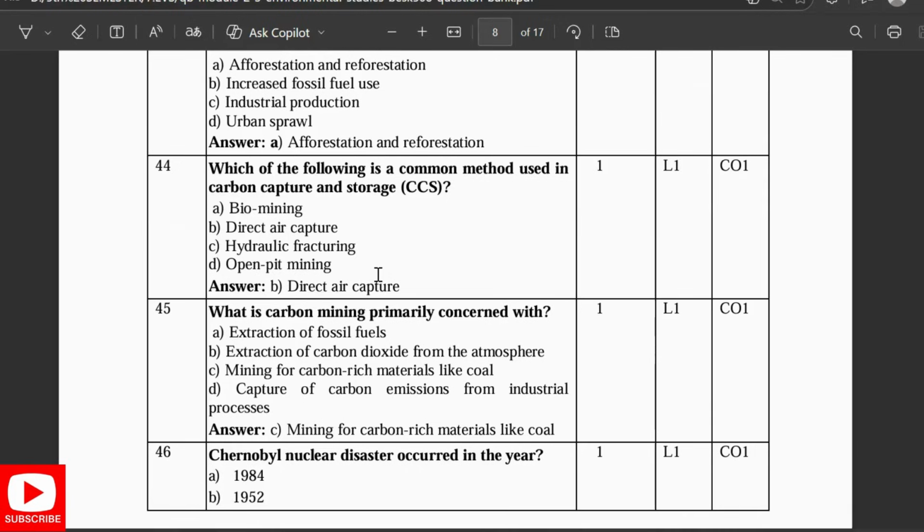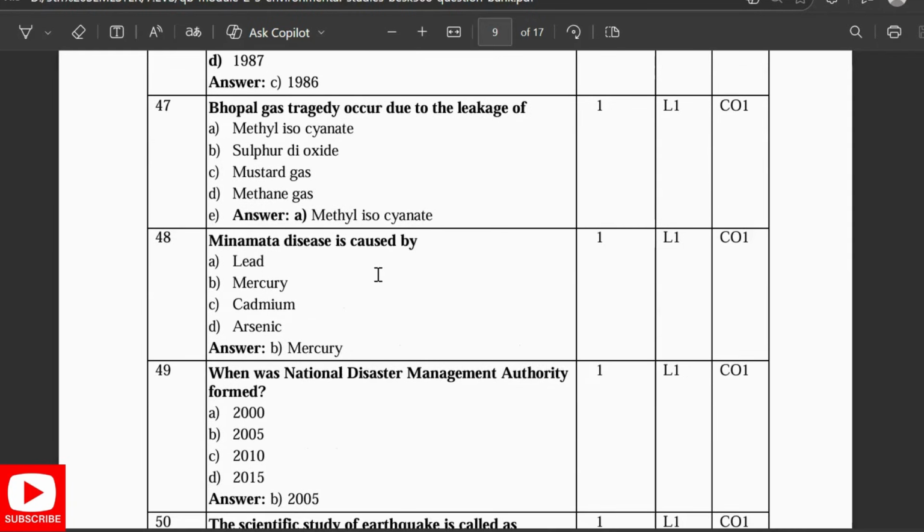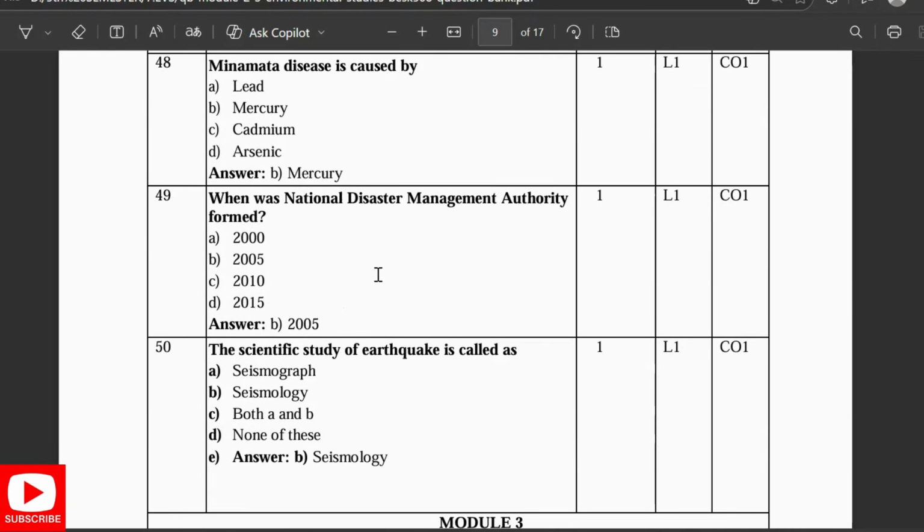The Chernobyl nuclear disaster occurred in the year 1986. The Bhopal gas tragedy occurred due to the leakage of methyl isocyanate. Minamata disease is caused by mercury. The Disaster Management Authority was formed in 2005. The scientific study of earthquakes is called seismology. So this was all about module 2.